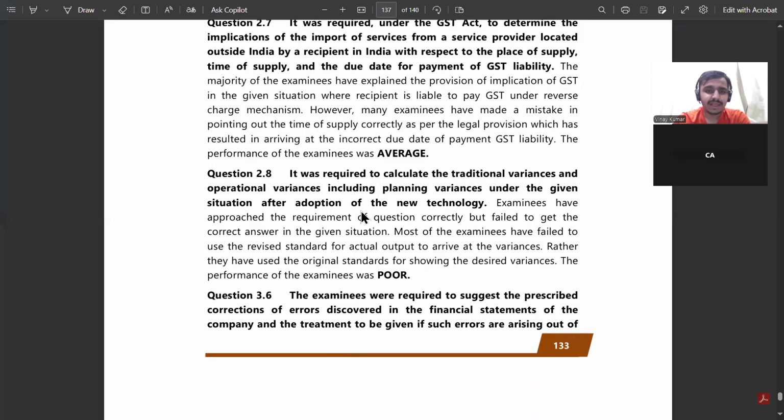It was required to calculate the traditional variance and operational, including planning variance under the given situation of the new technology. After adoption of the new technology, examinees approached the requirement of the question correctly, but failed to get the correct answer because many of us have not attempted the SCMP question properly. So that's why we are not able to answer this properly. Most of the examinees failed to use the revised standard for actual output to arrive at the variances, rather than using the original standard for showing the desired variances.